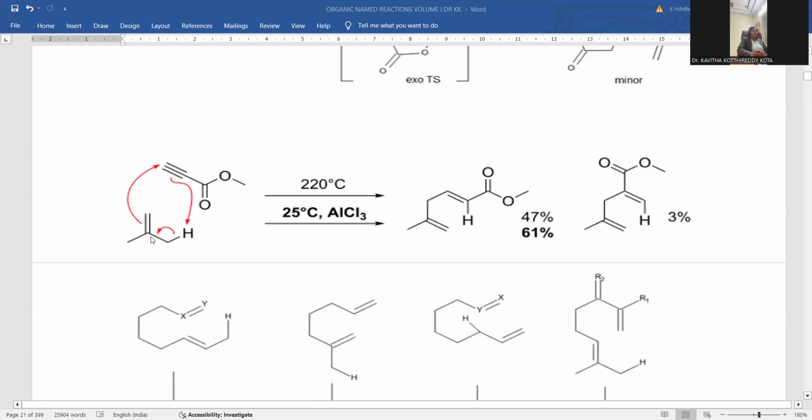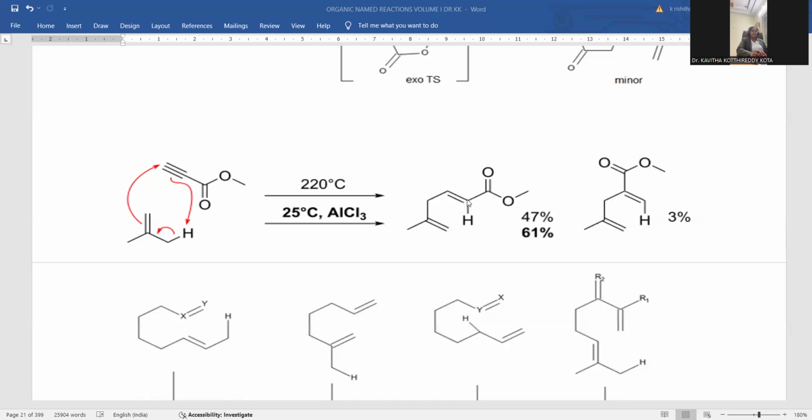Now you can clearly notice here a double bond containing allylic hydrogen and a triple bonded compound taken into consideration. It comes under the examples for this ene reaction, where you can observe 2 degrees centigrade and aluminum trichloride as a Lewis acid catalyst, which facilitates the rate of the reaction.